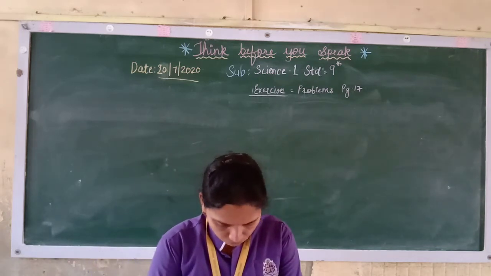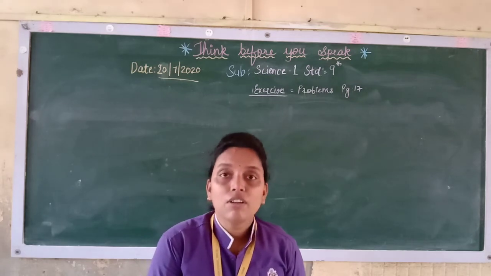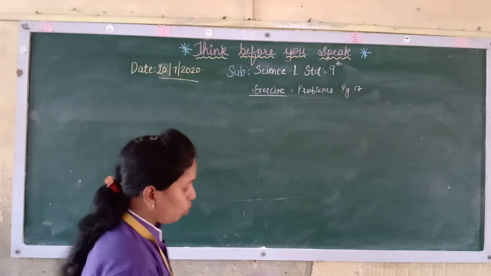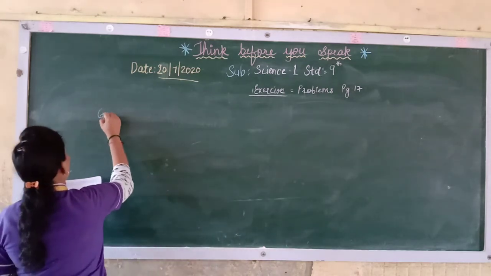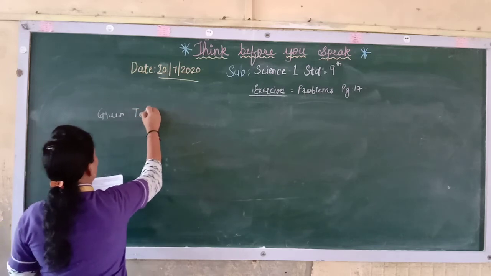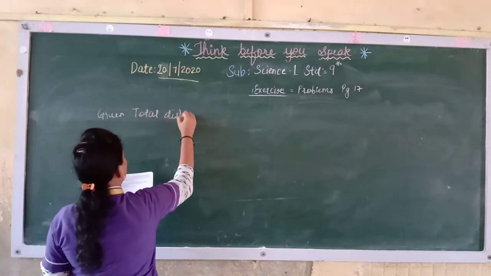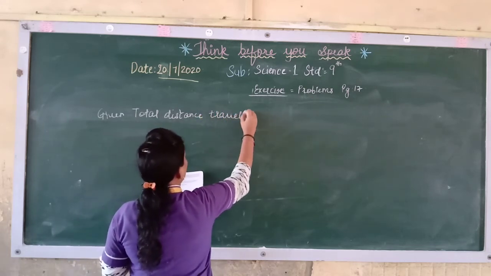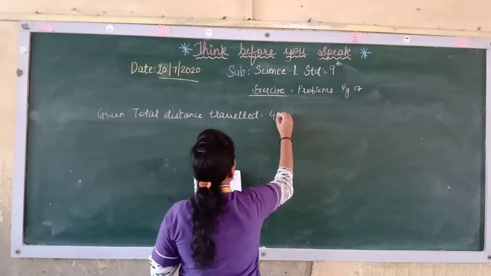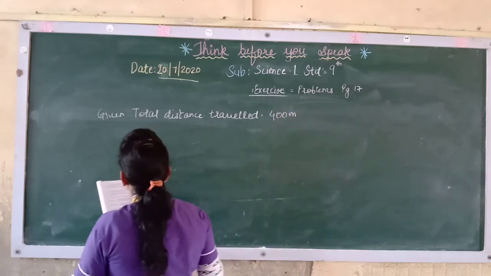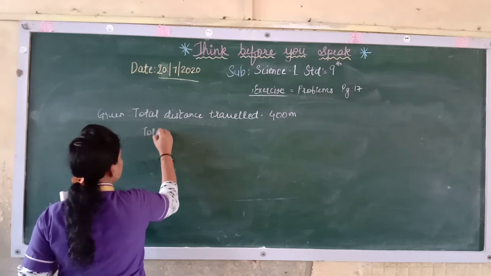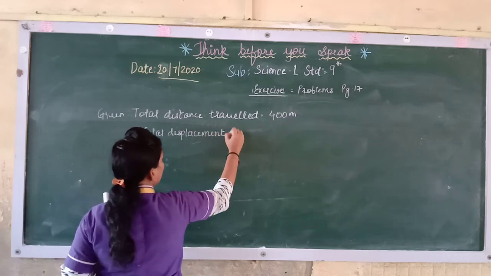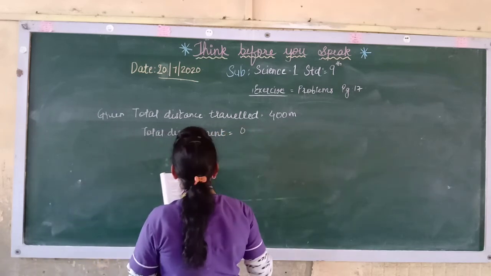Now see, an athlete is running on a circular track. He runs a distance of 400 meter. So total distance travelled here will come what? 400 meter. This is there on your page number 11. You can do the solved example. It is solved over here. So here you will get 400 meter. Now total displacement you will not get because he is coming to the original position again. So displacement it will be 0.